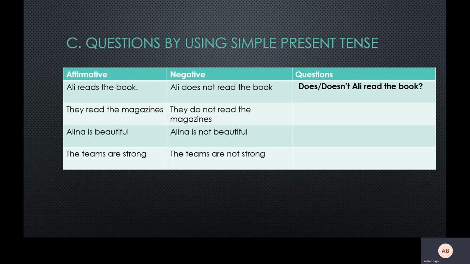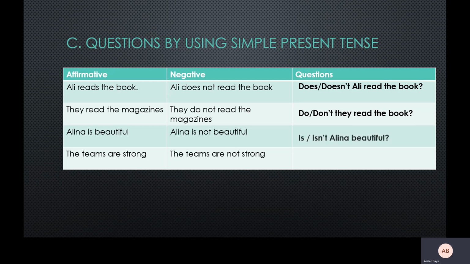Same goes for the second sentence, from they read the magazine. Negative sentence: they do not read the magazine. How do you form the question? It becomes Do or Don't they read the magazine? Alina is beautiful, Alina is not beautiful.